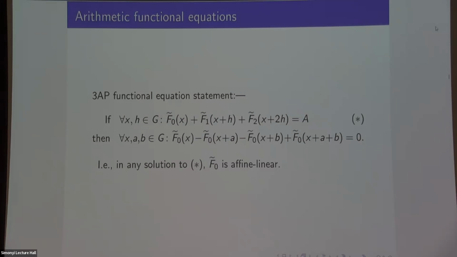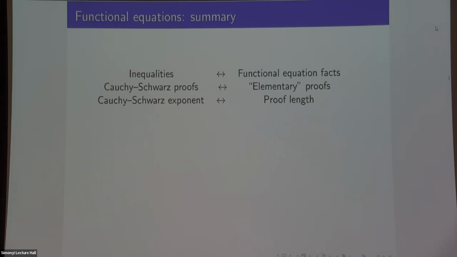Okay, so this gives us a dictionary between inequalities and these functional equation facts. And it maybe suggests a way you could try and prove these facts by first looking at what's going on on the functional equation side, and then trying to take it into an inequality proof. So under this dictionary, inequalities correspond to these facts about functional equations, like if this functional equation holds, then this functional equation holds. A Cauchy Schwarz proof here becomes this sort of elementary proof. By elementary, I mean you could write it in first order logic or something, right? You can't do anything complicated. You can just add and subtract and change variables and stuff like that.